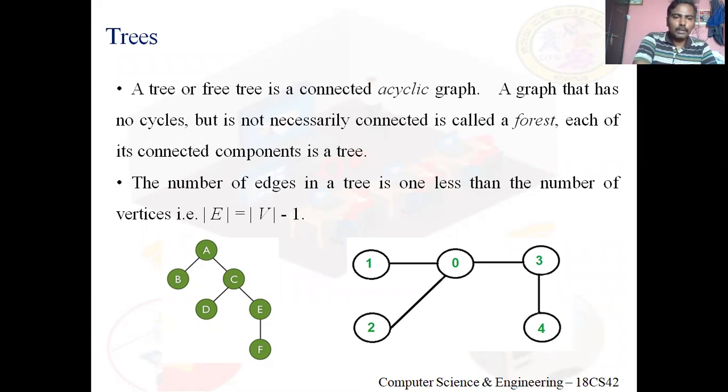For example, in the first tree, there are 5 edges. There are 6 vertices. So 5 equals 6 minus 1. Right. So the number of edges in a tree is equal to the number of vertices minus 1.